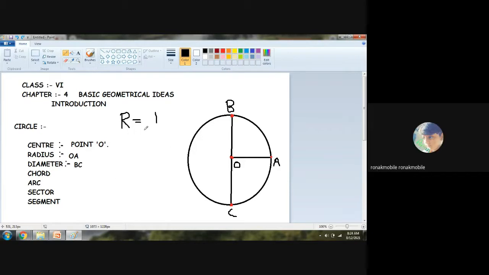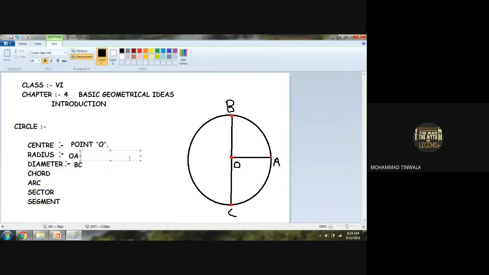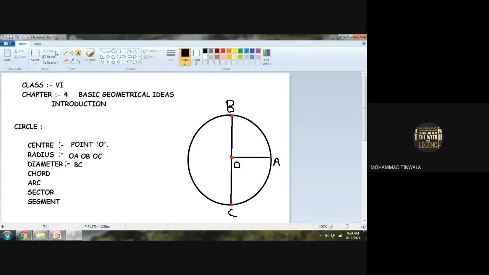So can I write here the two more radii that are formed? What are the two other radii we can see? OB and OC. Can I say OB is another radius and OC is the other radius here?